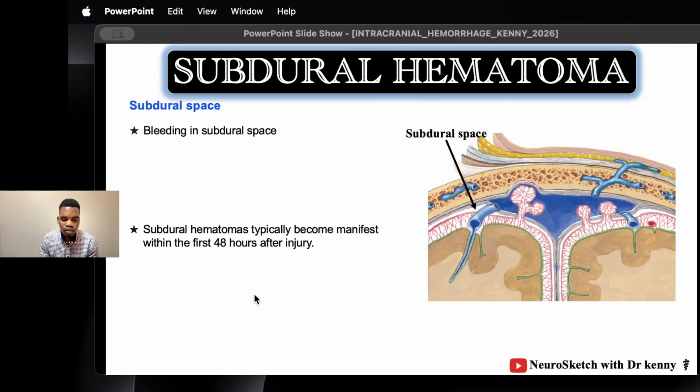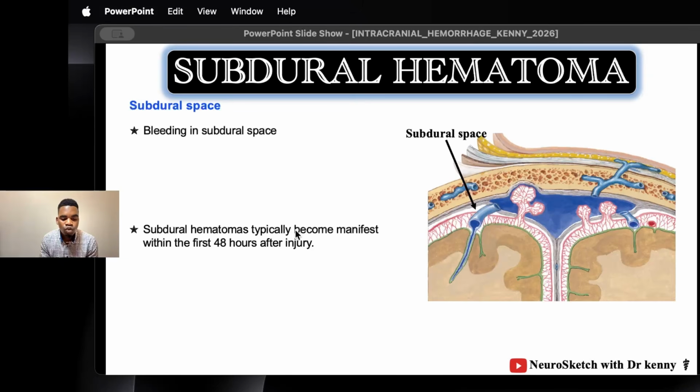Next, let's discuss the subdural hematoma. The word subdural means below the dura mater, and we have a space here. This space is between the internal meningeal layer of the dura mater and the arachnoid mater, and this space is called the subdural space. Remember, the subdural space is a potential space. It's not a natural space. It only becomes a space if you have pathology, and today we have a pathology called the subdural hematoma, which is a collection of blood within the subdural space.